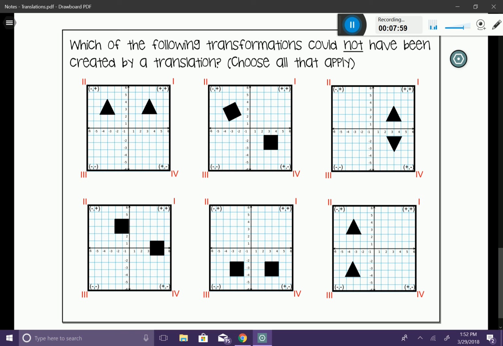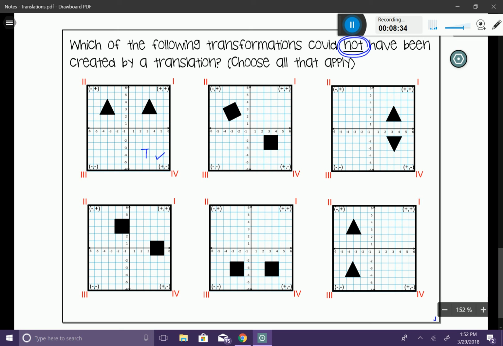And the key word in this question is the one that's underlined, the word not. We're looking for the ones that are not a translation. Sometimes to answer these questions, I like to think of, well, which ones are created by a translation? So let's actually figure it out backwards. Could the first one here be a translation, meaning sliding it across the coordinate plane? And I would say, yes, this could be a translation. So actually, I'm going to indicate that by a T and a check.